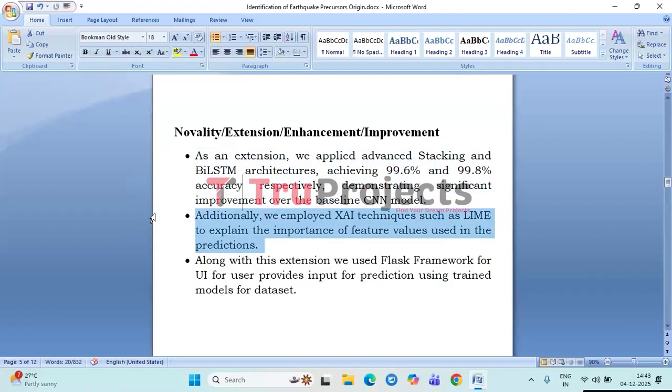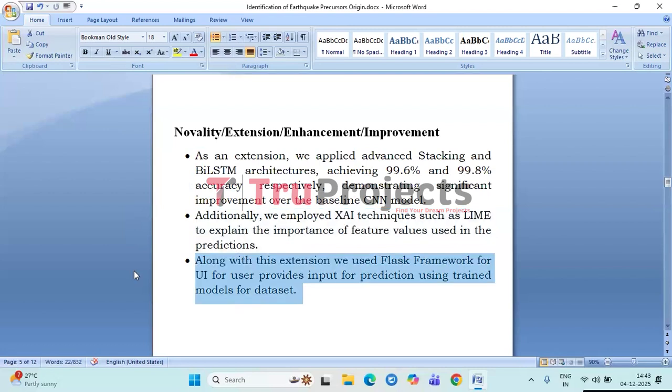To make the system more transparent, explainable AI methods such as LIME were applied to interpret model predictions by highlighting which features contribute most to each classification. This ensures the system is not only accurate but also trustworthy and interpretable.